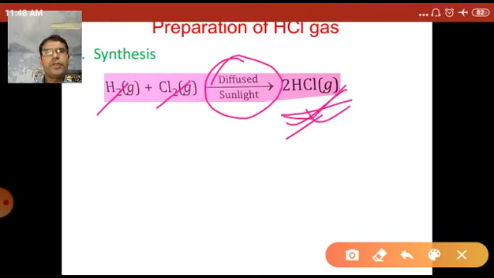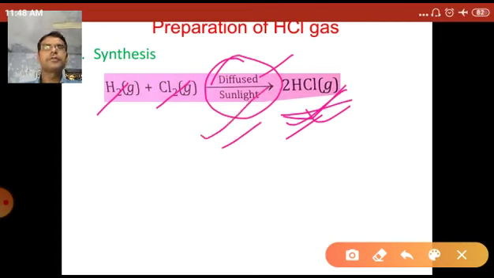Now this reaction is very sensitive. It always occurs in the presence of diffuse sunlight, not direct sunlight. This reaction is explosive in direct sunlight, so chemists use diffuse sunlight.